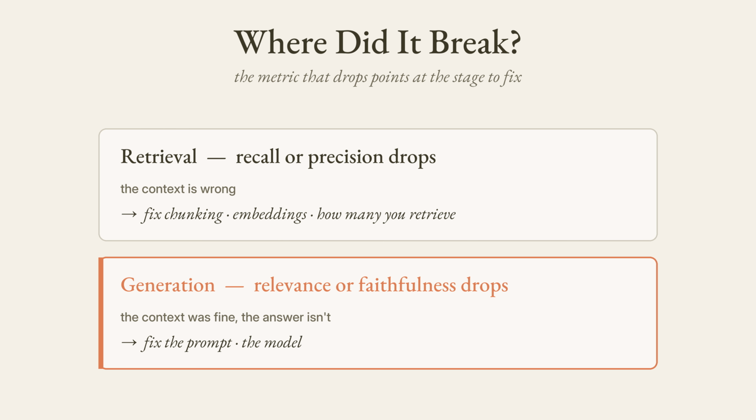Here's the payoff. The number that drops tells you where to look. Low recall or precision, the context is wrong. Fix the chunking, the embeddings, or how many you pull. Low relevance or faithfulness, the context was fine, but the answer isn't. Fix the prompt or the model.